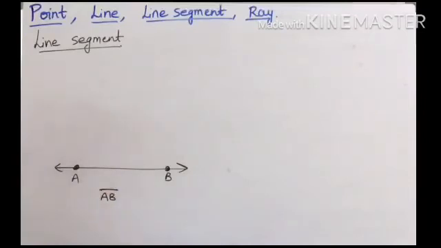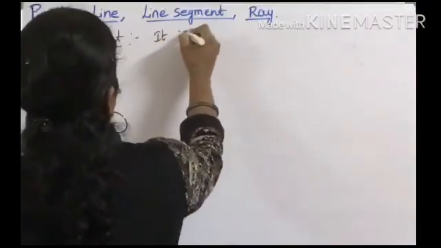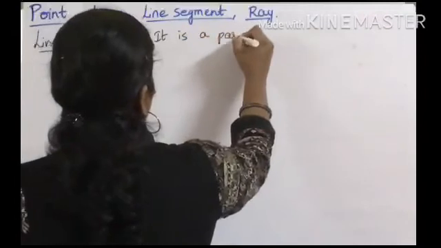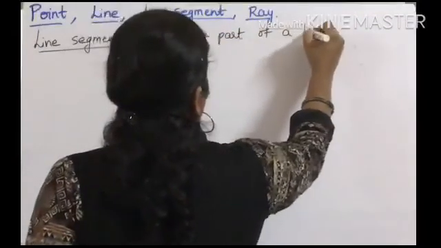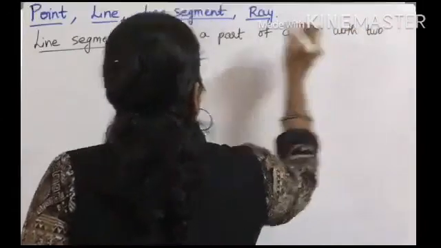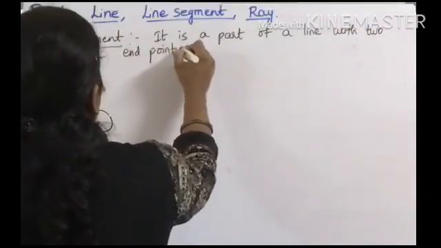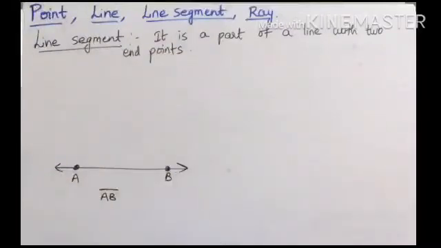So this is the line segment. What is the definition of line segment? It is a part of a line with two end points. Line does not have end points, but line segment has two end points.